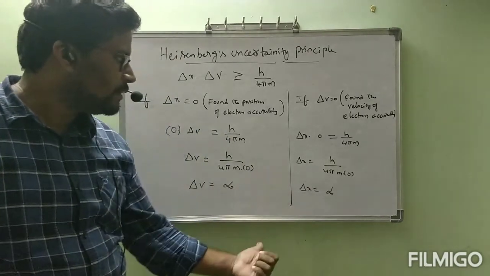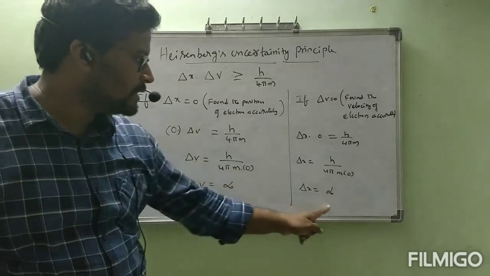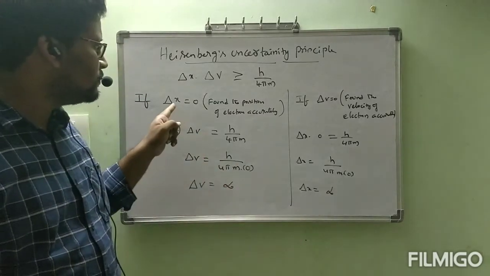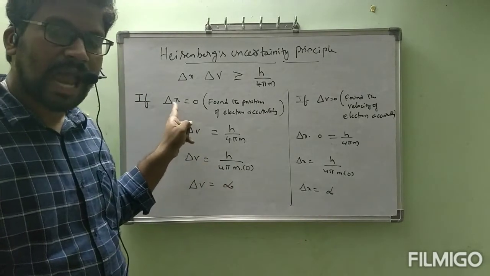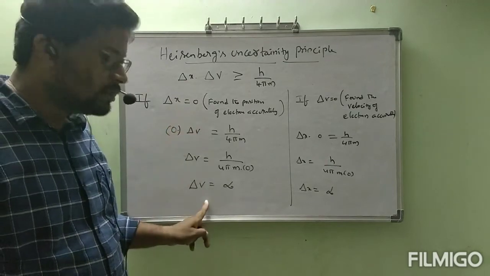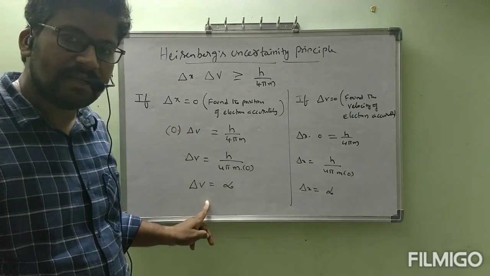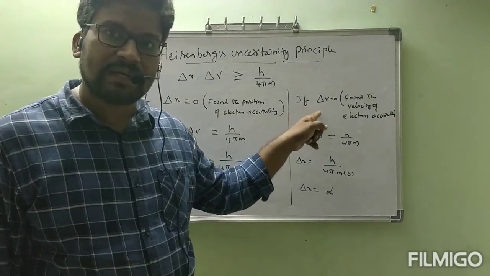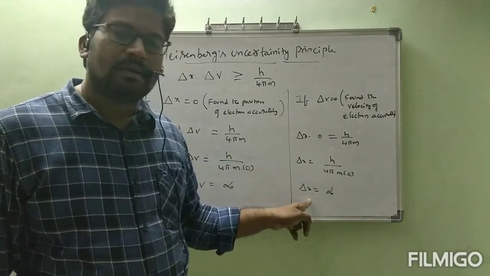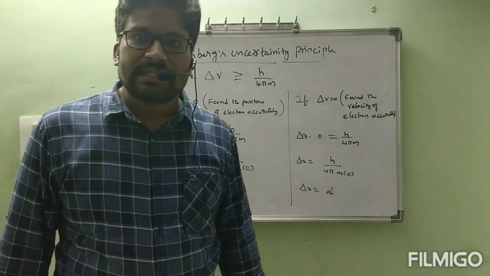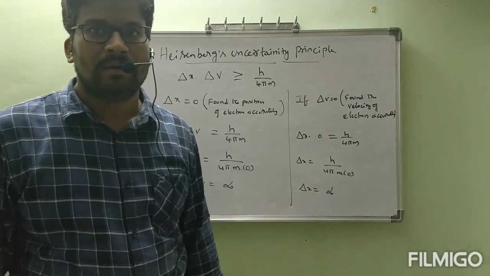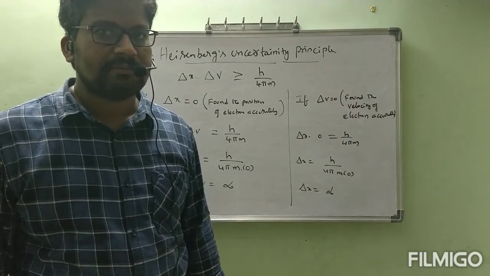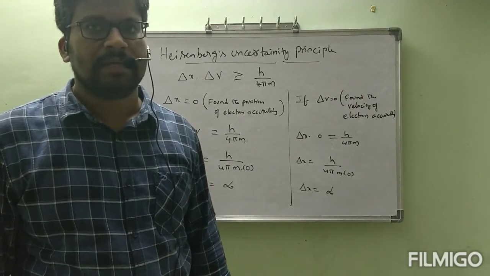Okay, till this you can note down clearly. I hope you are clear what is this infinity value. If you are able to find the position of electron accurately, then delta V is very high. That means error in velocity is very high. If you are able to find the velocity of electron accurately, then position error is infinity. Okay, by this Heisenberg uncertainty principle is completed.